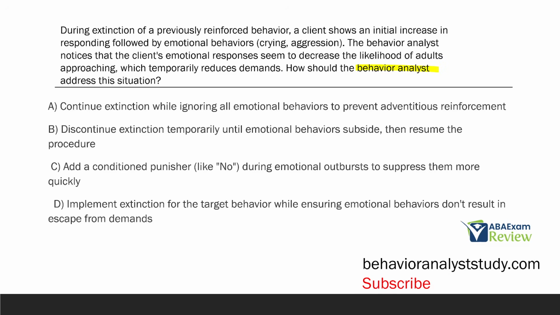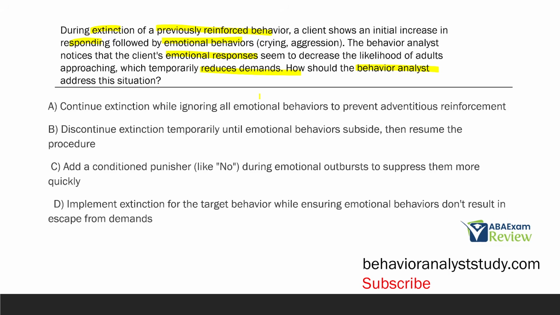How, if you were this behavior analyst, would you address the situation? Well, what's the situation? We're using extinction, which is good, of a previously reinforced behavior. Client shows initial increase in responding with emotional behaviors. Sounds like an extinction burst. The analyst also notices the client's emotional responses, the extinction burst, right, are now decreasing the likelihood of adults approaching and reducing demands. So what's really the issue here?